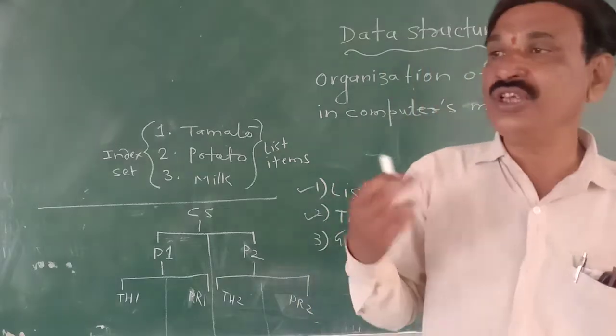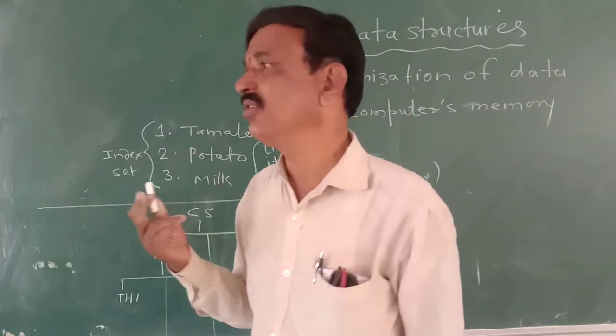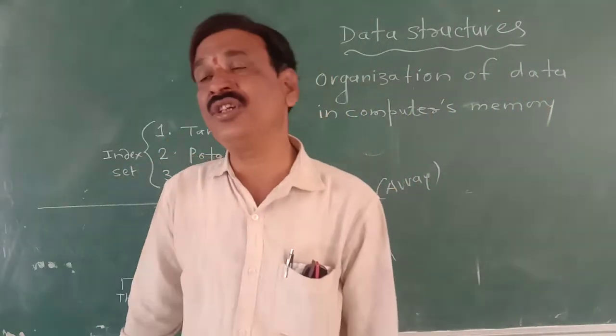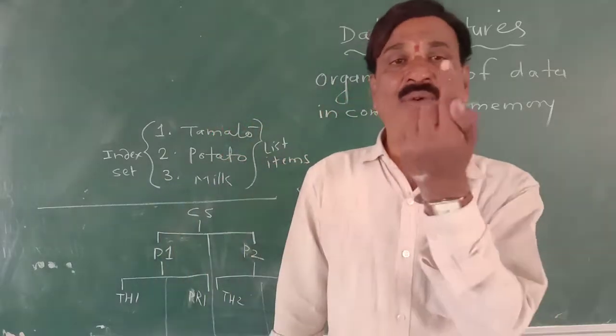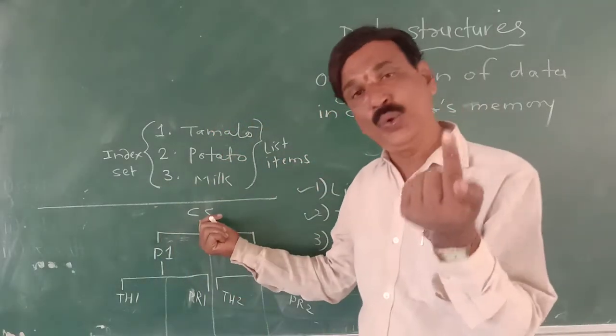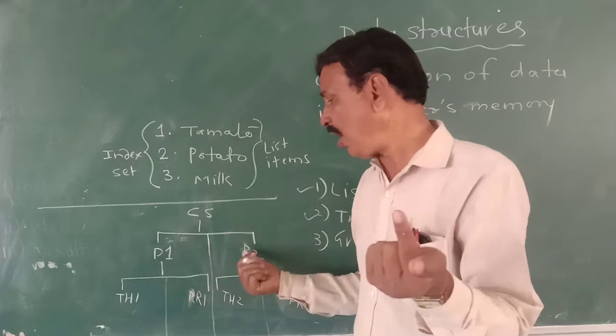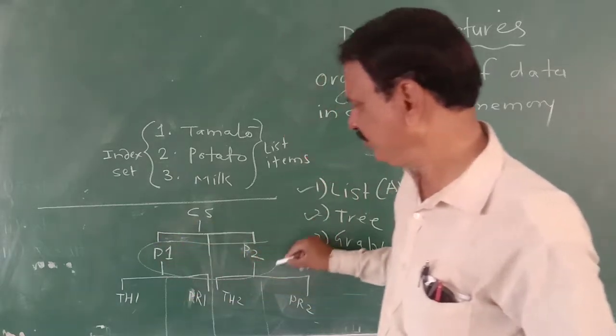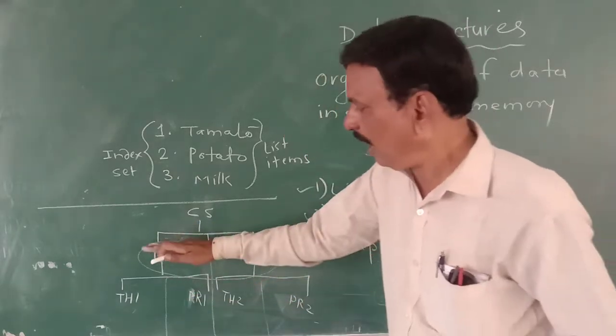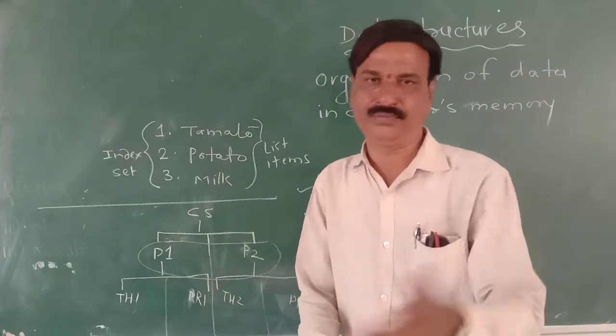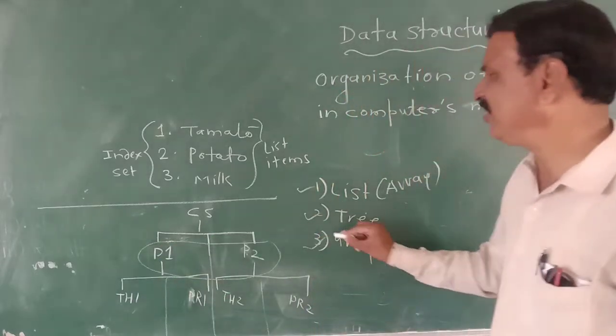So a tree is a collection of elements. There exists a hierarchical relationship among them. There is one distinguishing node called the root. The remaining nodes form an ordered pair of disjoint subtrees. Similarly, a graph is there.